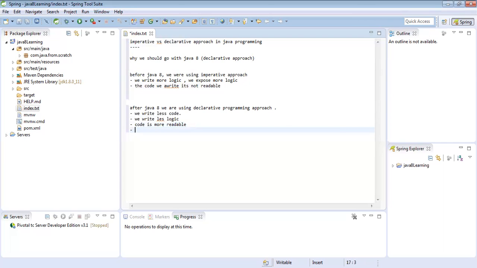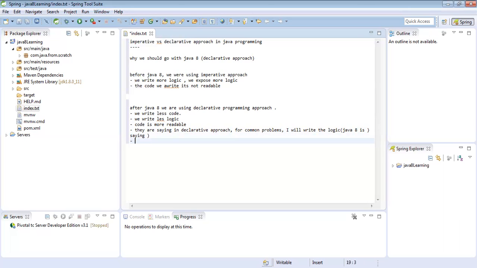So in short, what the declarative approach is saying is, for common problems, I will write the logic. Who is saying this? Java 8 is saying, I will write the logic for you.